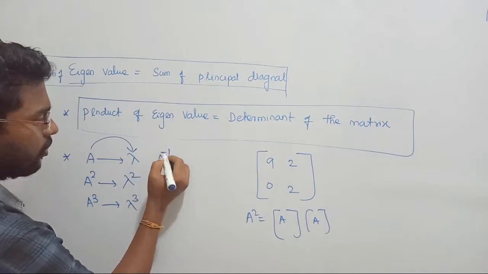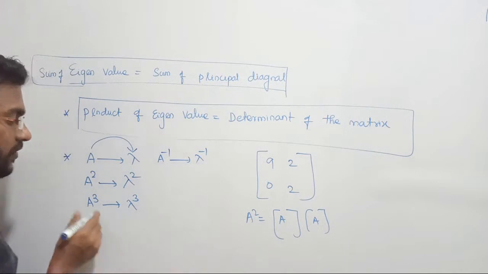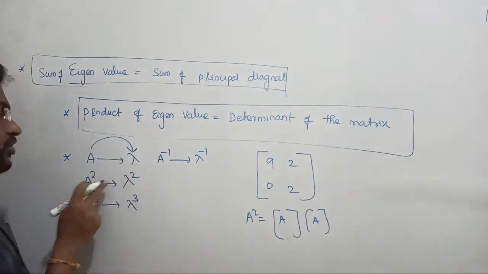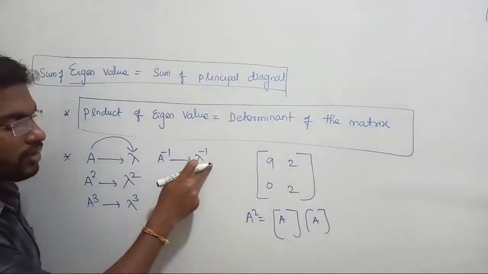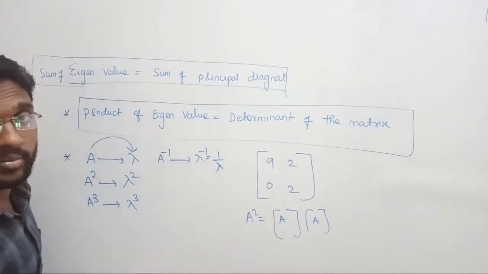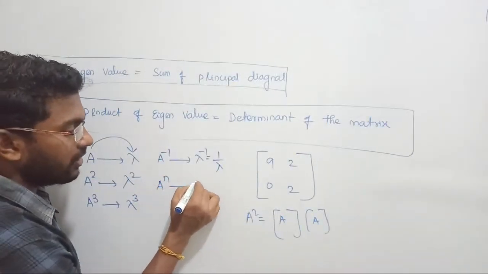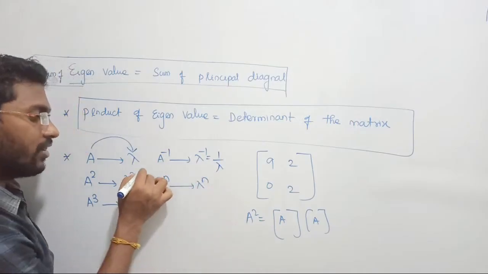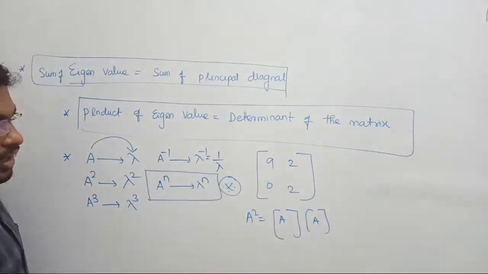Like that, if you want to know the value for A inverse, what will you do? A inverse equals lambda inverse. See, for A I am getting lambda, for A square I am getting lambda square, for A power 3 I am getting lambda power 3, for A power minus 1 I am getting lambda power minus 1, or I can write 1 upon lambda. Any mistake? No, right? Next, if I am raising A power n, then its corresponding eigenvalue we can generally write as lambda power n. That is how we are defining it.